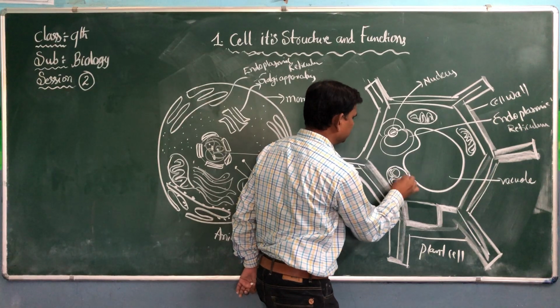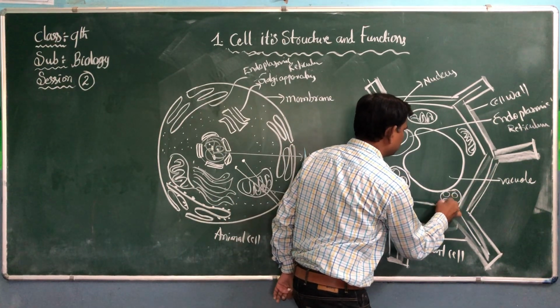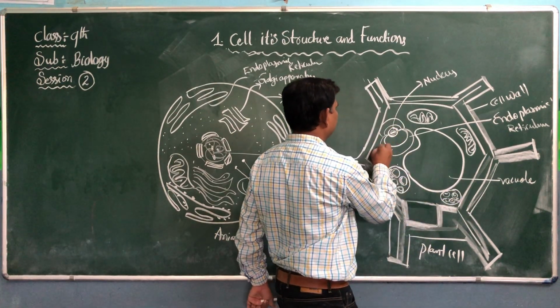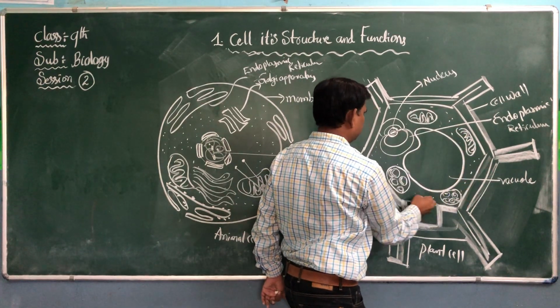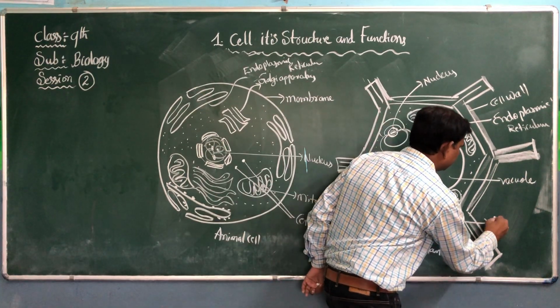Chloroplast is present, which is very important. Chloroplast diagrams. This is the plasma membrane.